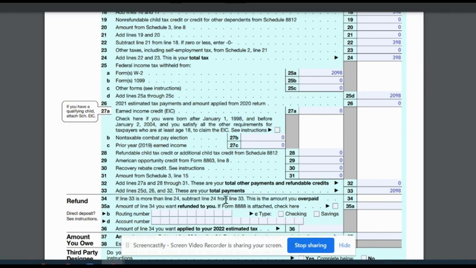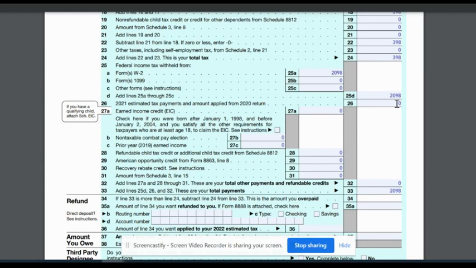And line 34 says if line 33 is more than line 24. Line 33 is more than line 24. Yes, that is. So we need to subtract 2098 minus 398.